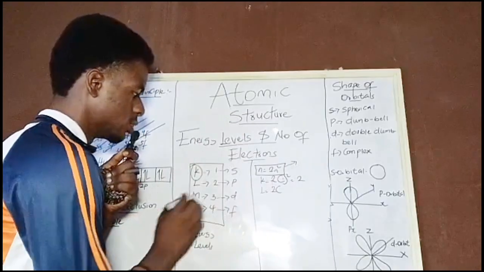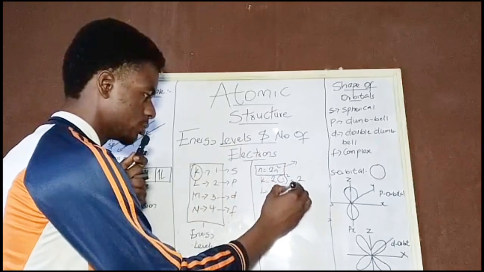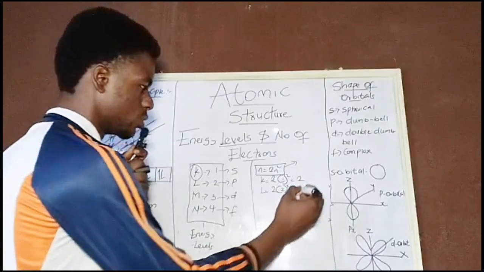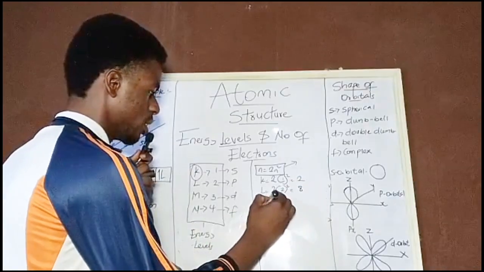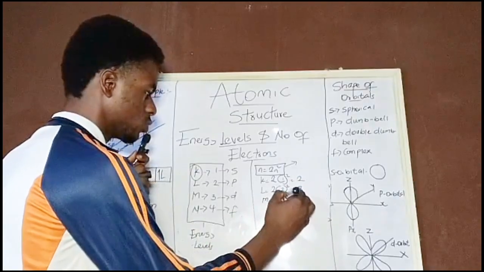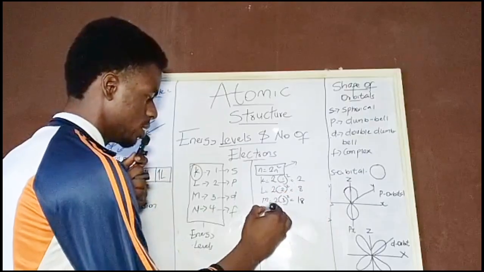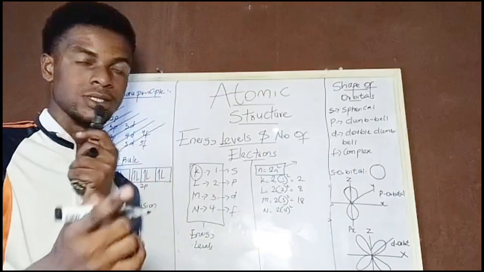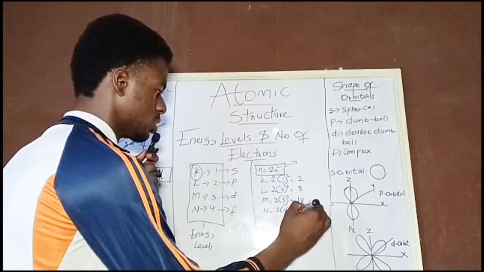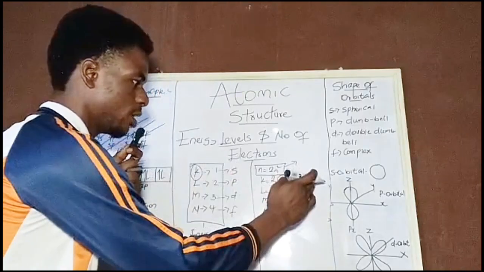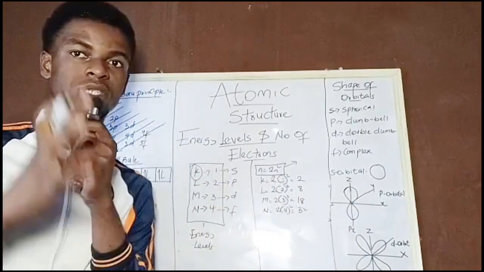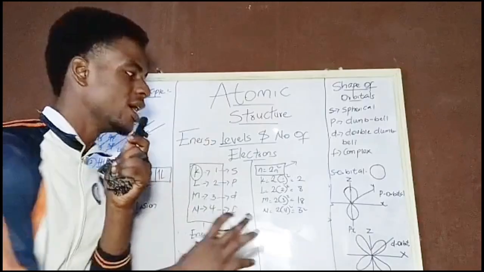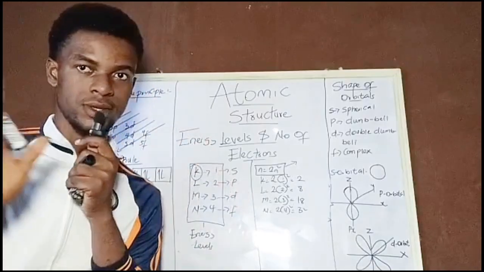Okay, so let's continue. So our L is what? 2. So I just put this in here. Equals 2 squared, which is what? 4, right? So 4 times 2 is what? 8. The next one for M, we have 2 open brackets 3 squared. That is 18. We have n equals 2 open brackets 4 squared. 4 squared is what? 16. So 16 times 2 gives you what? 32. So it means that these numbers you are seeing here are the maximum number of electrons that can occupy each energy level. Anything more than that is out of it. Are you getting me now?